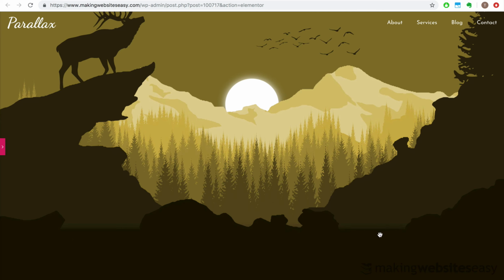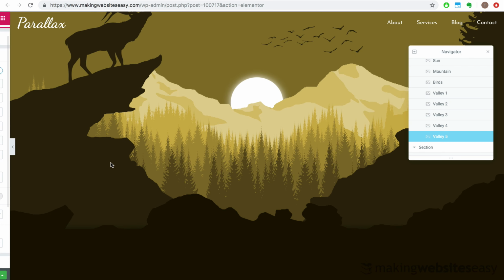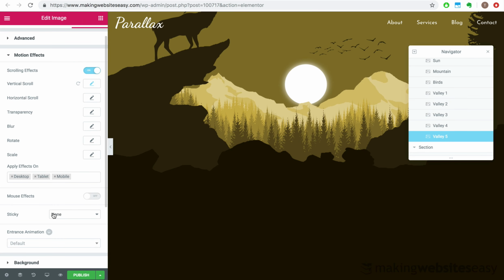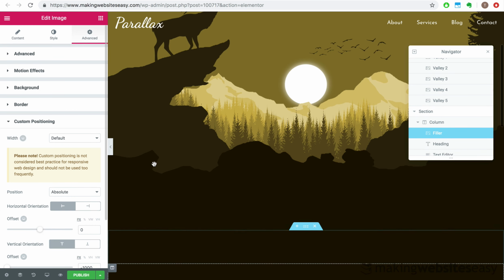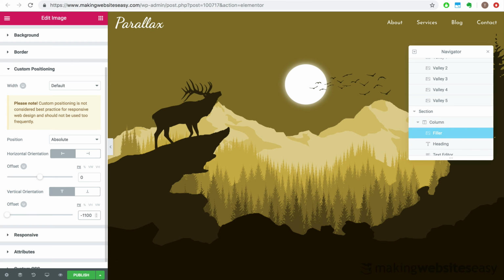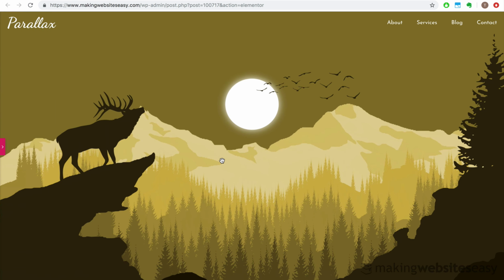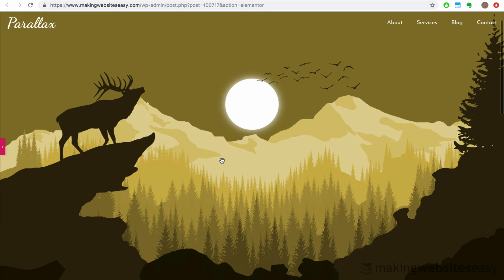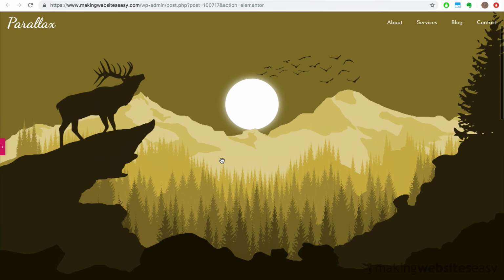What we have here is that the filler image is being cut off by the section that contains it. All we need to do is adjust the filler image's vertical offset with a higher value. So heading back to our Navigator, we'll select the filler image and then set its vertical offset to something higher, say to 1100 instead. Now let's go check it out. Awesome.